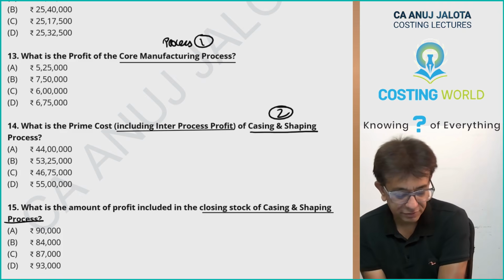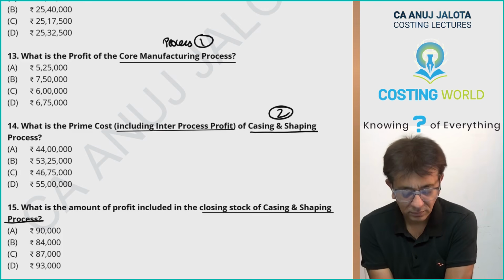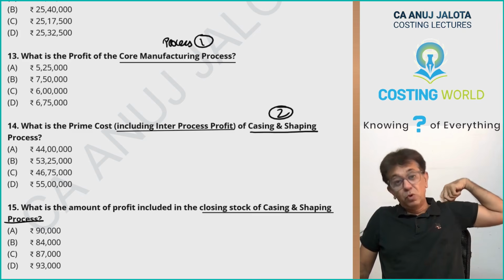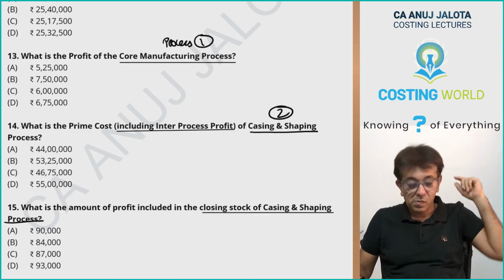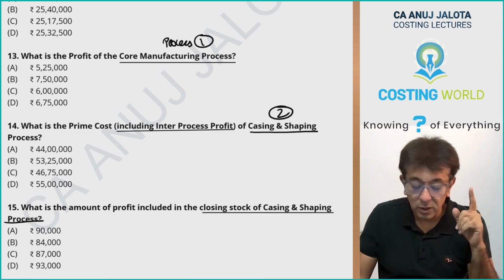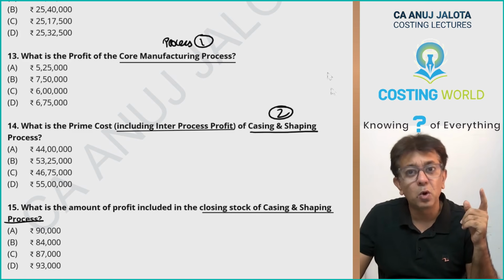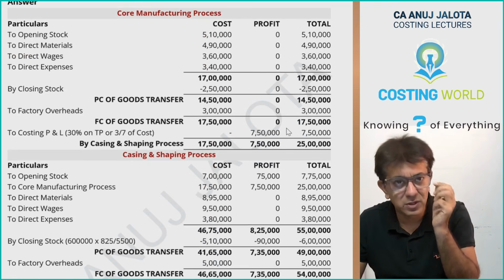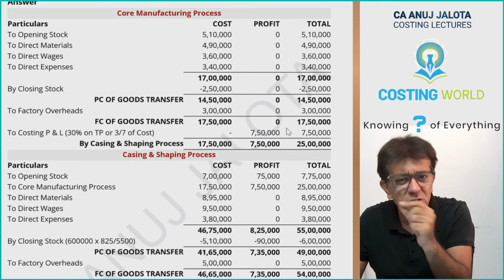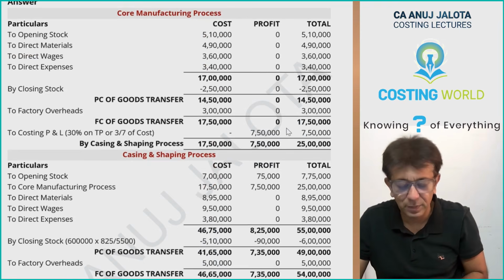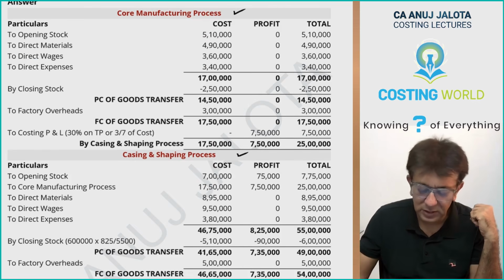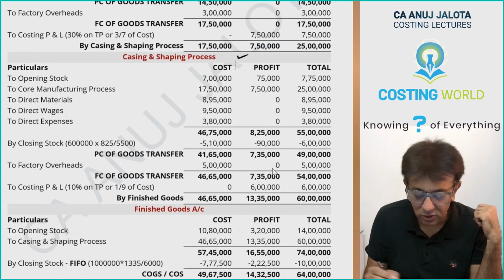Let's start it off. Listen. Now, over here, I'm going to be making 3 accounts for you, and from there we'll be able to get all the answers. First, we are going to be making core manufacturing process. I've reduced the font a bit, so therefore I can do all the things in one single page only. Okay. This is your first process. This is your second process, and lastly, in this case, is your finished goods account.